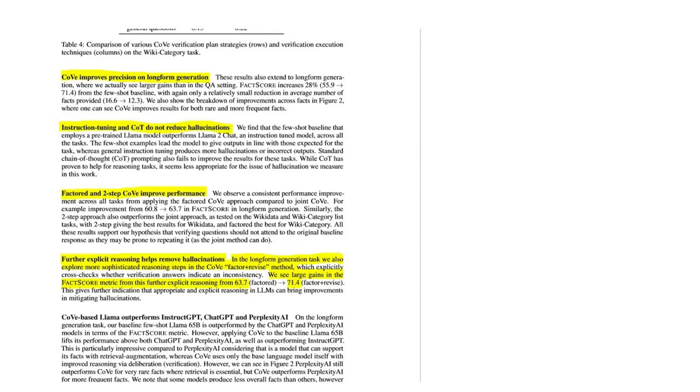But again, I don't understand why they didn't test it on the other tasks. And that this gives further indication that appropriate and explicit reasoning in LLMs can bring improvements in mitigating hallucinations. And also that COVE-based llama outperform InstructGPT, ChatGPT, and Perplexity AI. Yeah, but that's only on the long-form generation task, not on the others.